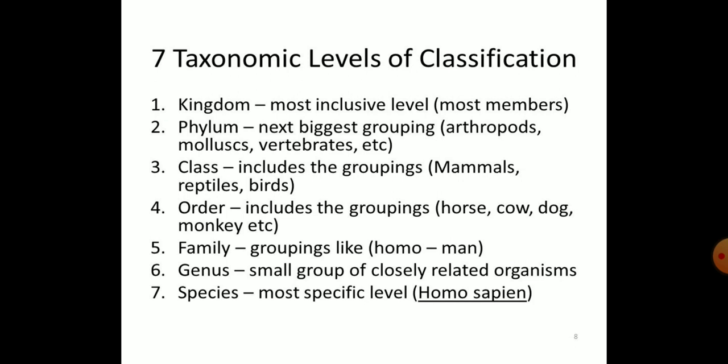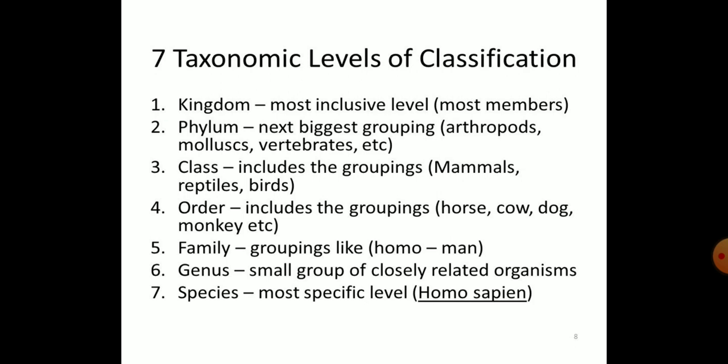Class brings groupings like mammals, reptiles, birds. Order includes groupings like horse, cow, dog, monkey, and family has groupings like Homo and man.